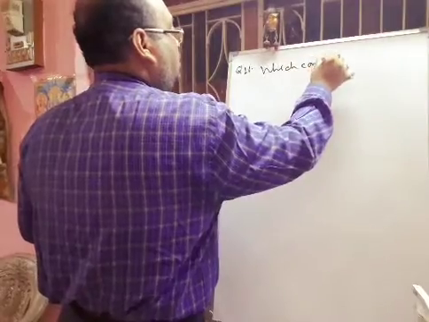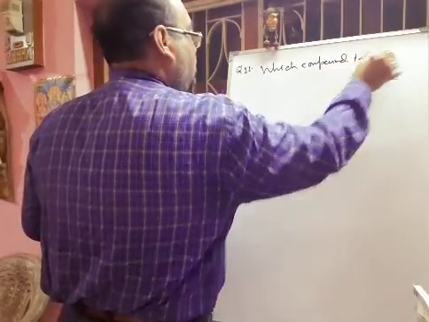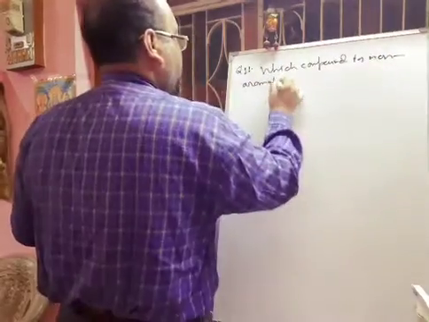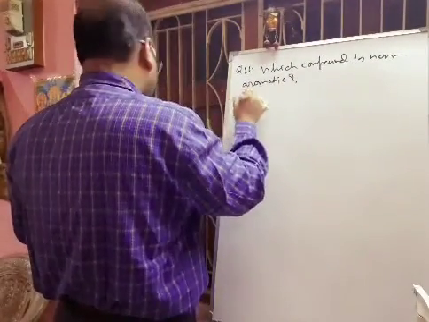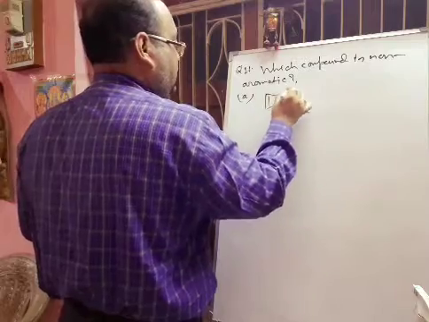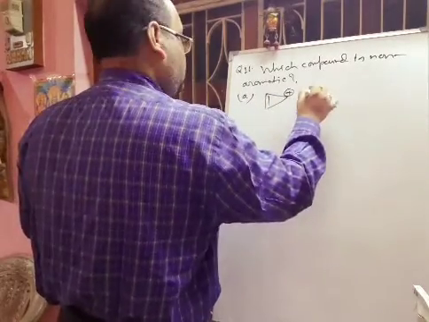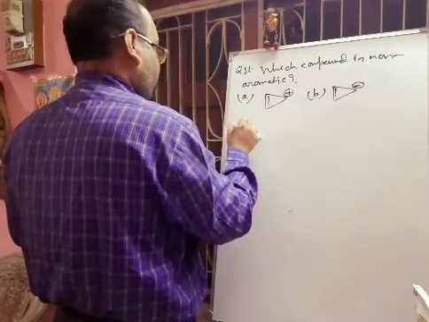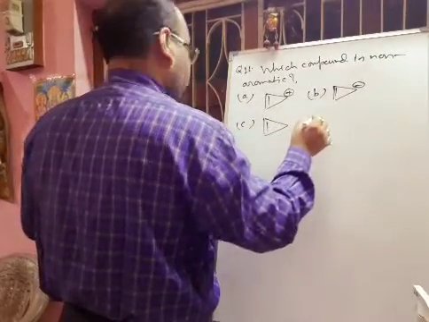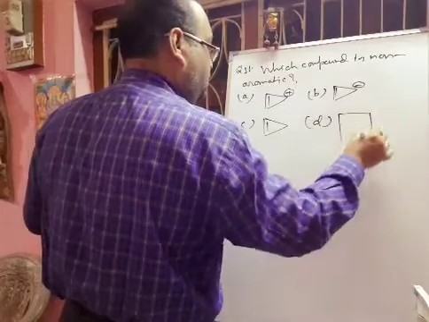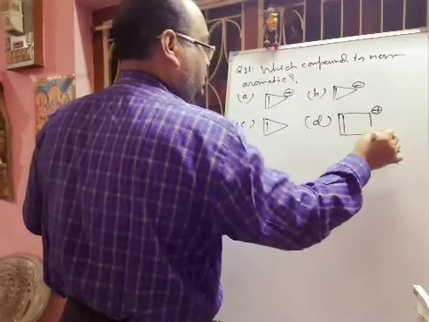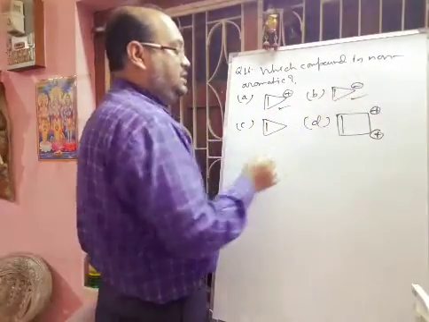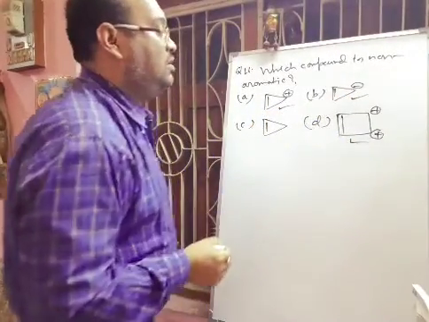Options are given: A, cyclopropenyl cation, cyclopropenyl anion, cyclopropene, and cyclobutenyl dication. In this case, this one is aromatic, this one is anti-aromatic, this one is also aromatic. All are obeying Huckel's rule.